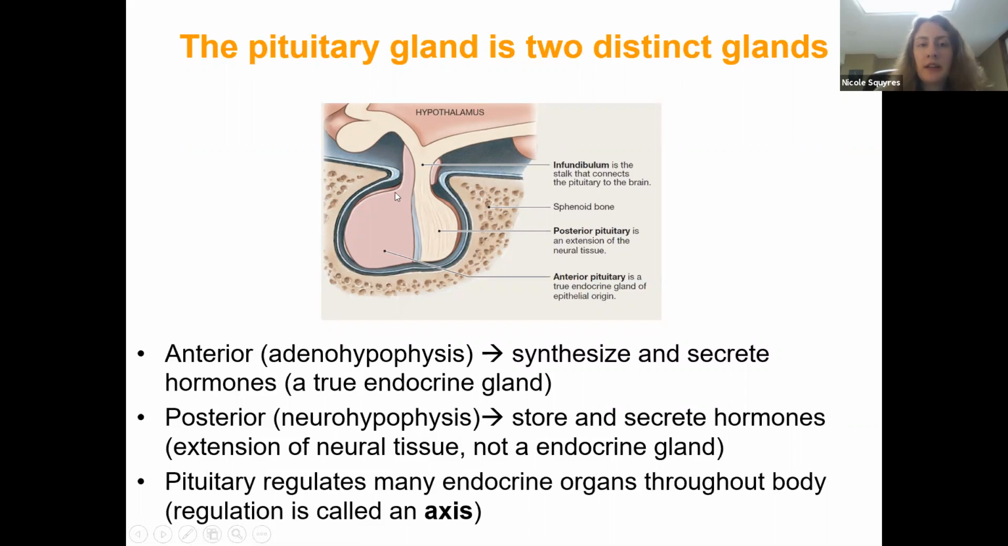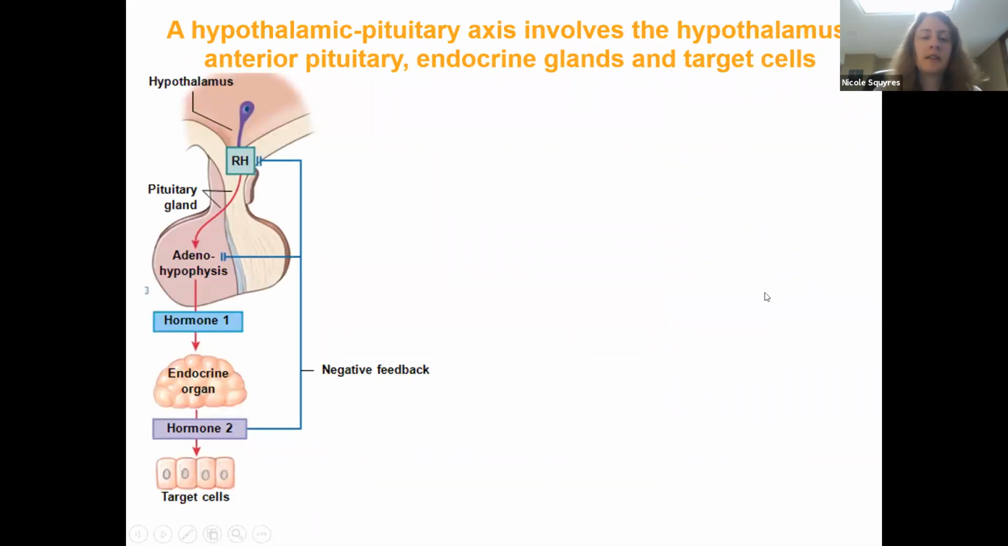And the pituitary gland regulates many other endocrine organs throughout the body. This system of regulation is called an axis because it involves the pituitary gland controlling lots of other organs in the body. So let's take a look at generally how that typically works. We can refer to this as the hypothalamic pituitary axis. So this is the hypothalamus, the anterior part of the pituitary gland, and then another endocrine organ, and then its target.